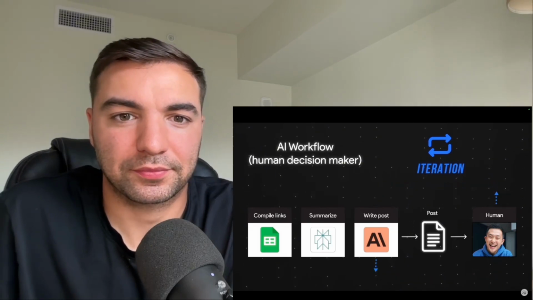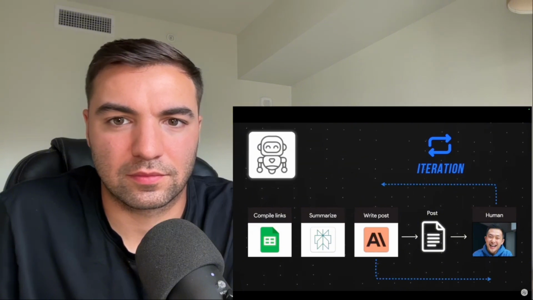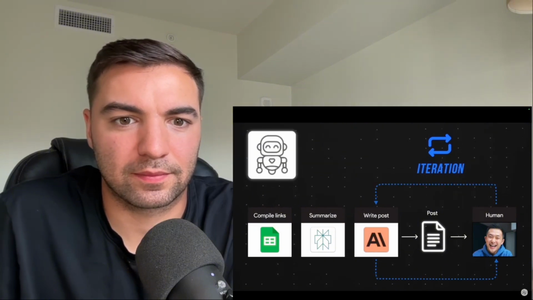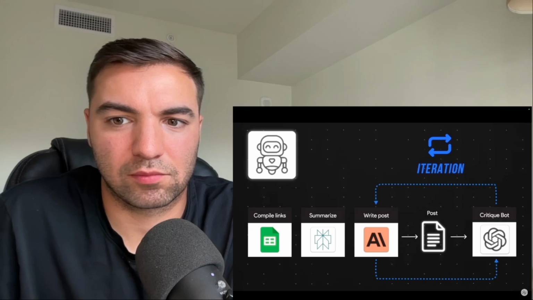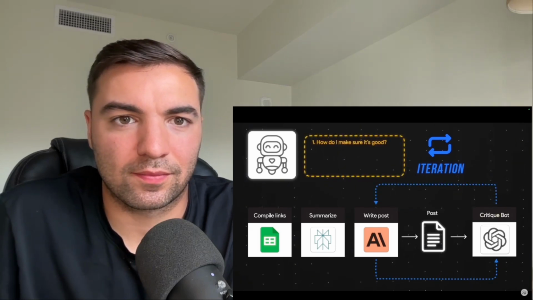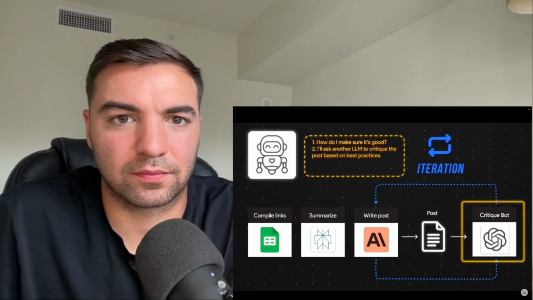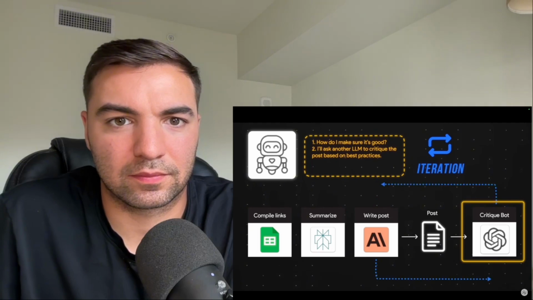An AI agent will be able to do the same thing autonomously. In our example, the AI agent would autonomously add in another LLM to critique its own output. Oh, wow. Okay, I've drafted V1 of a LinkedIn post. How do I make sure it's good? Oh, I know. I'll add another step where an LLM will critique the post based on LinkedIn best practices.